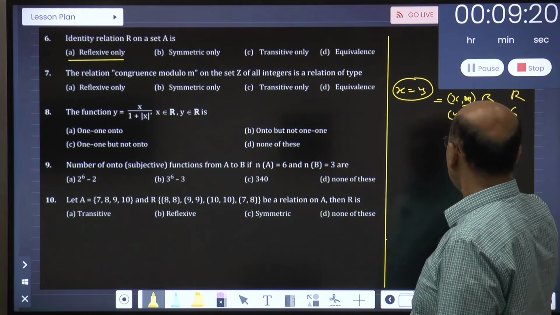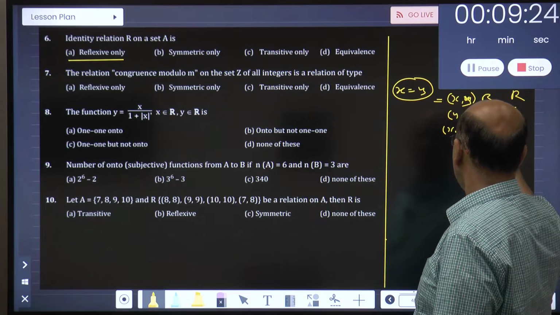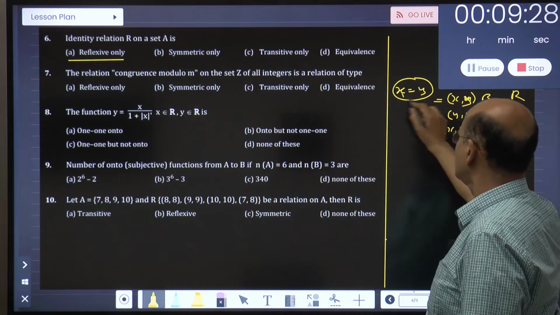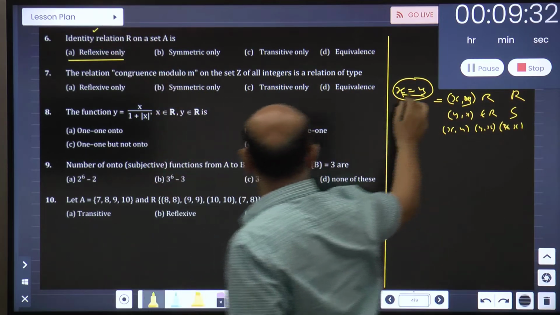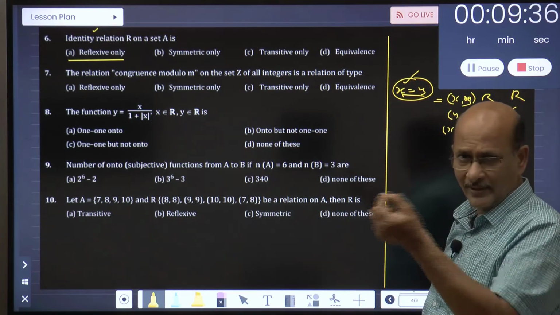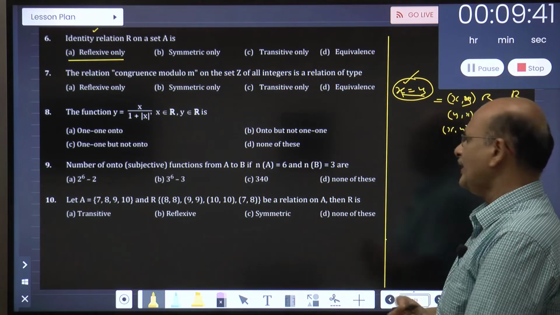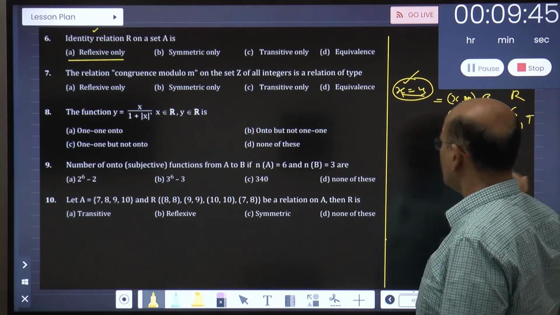Similarly, x will also be there, because x is equal to y is already given to you. Identity means this is the identity function definition: when the elements are equal, in x equals y format, it is nothing but an identity function. So based on that, it is transitive also, there is no question.